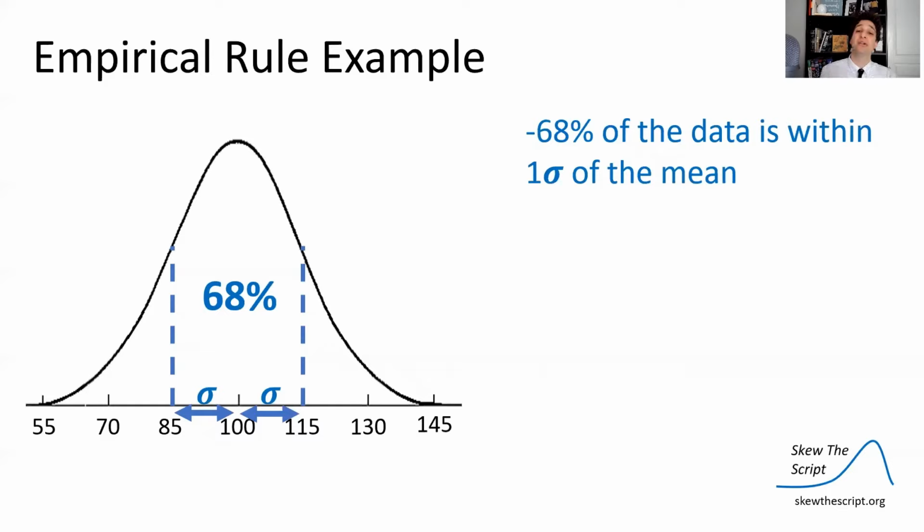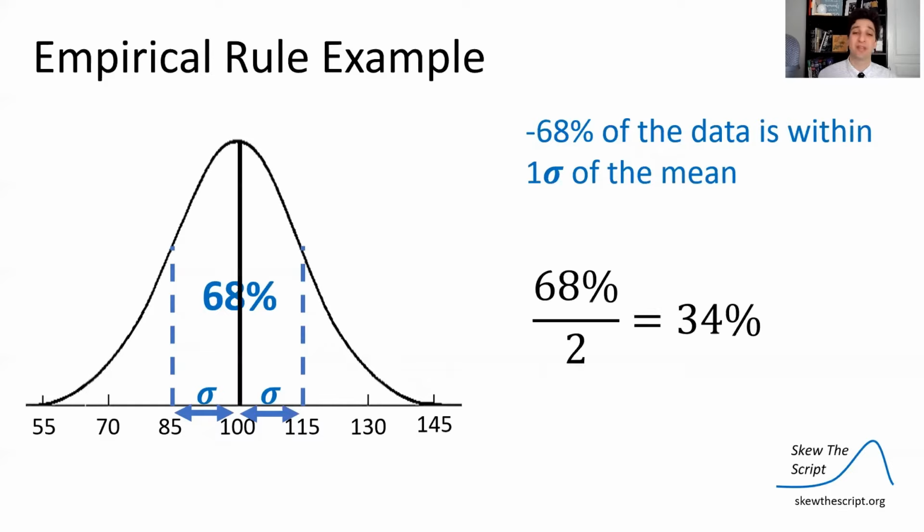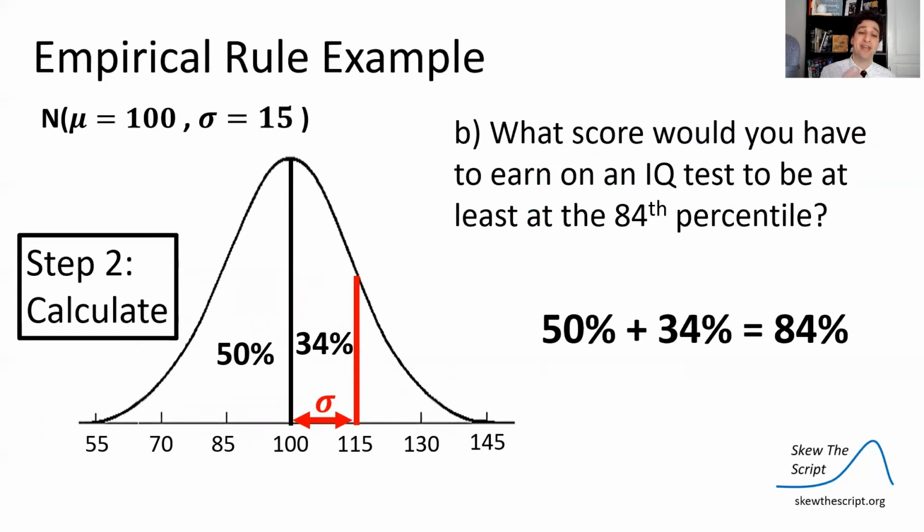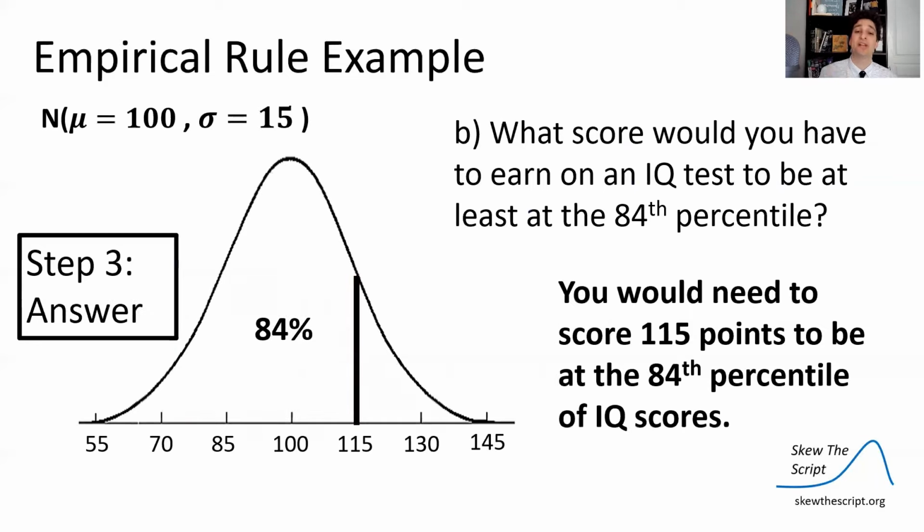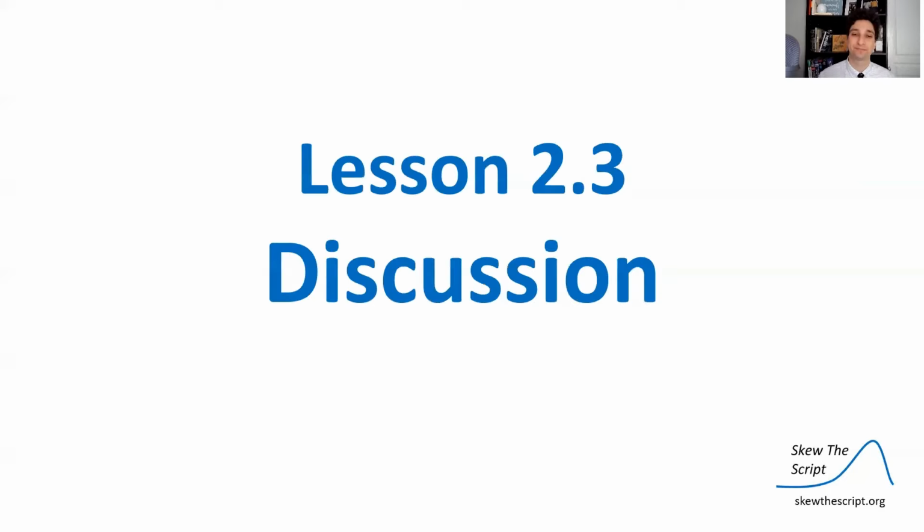Well, remember that within one standard deviation of the mean, we have 68% of our data. So if we divide that by 2 to get just the amount one standard deviation above the mean, that's 34%. So that means that if we take the 50% and add the 34% above it, we have to go one standard deviation above, so 15 points above 100 in this case. So we're at the 115 score. So you need a score of 115 points to be at the 84th percentile of IQ scores.